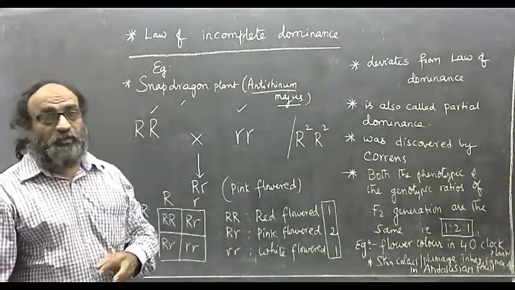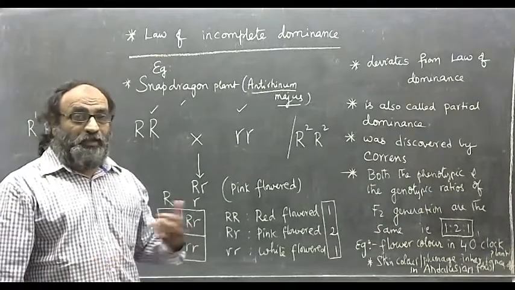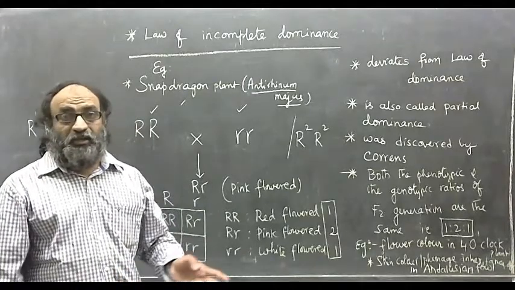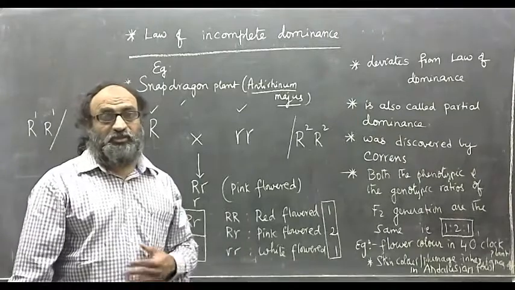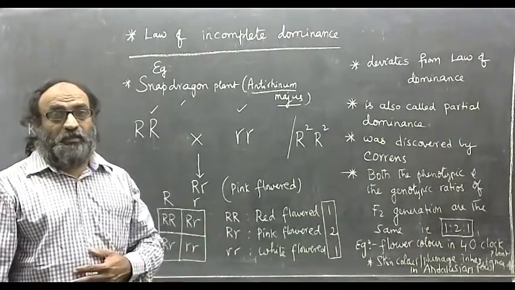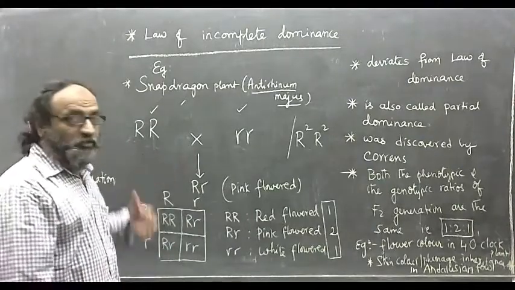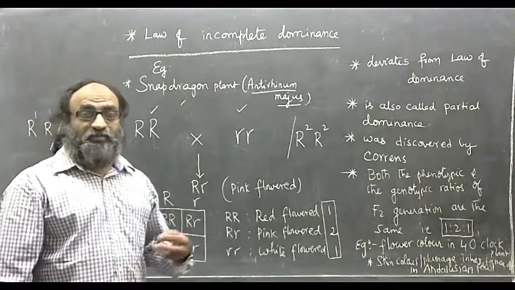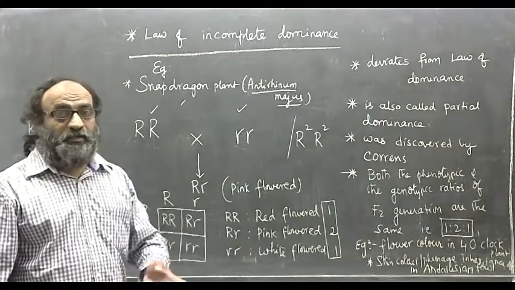So you have to remember these three examples where the law of incomplete dominance is obeyed, disobeying the law of dominance suggested by Mendel based on his results of monohybrid cross. So try to remember this. We will discuss a few more examples where the Mendelian laws get deviated.